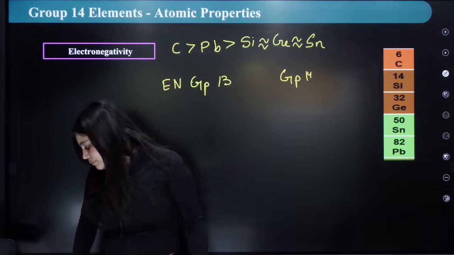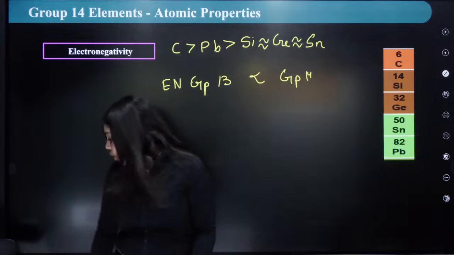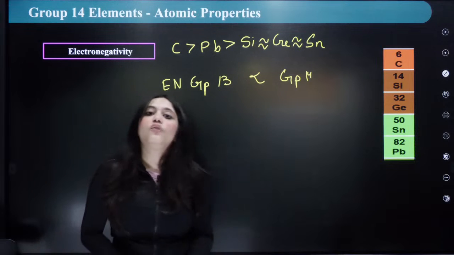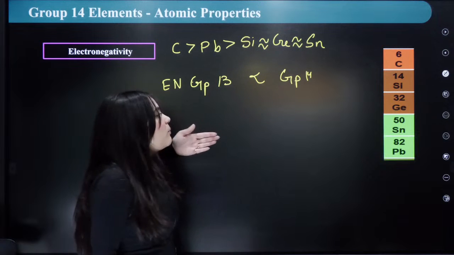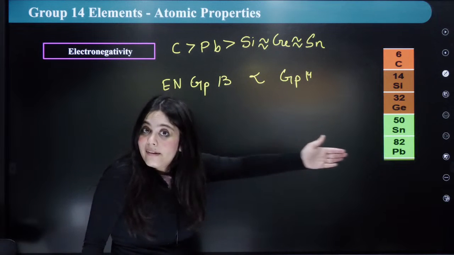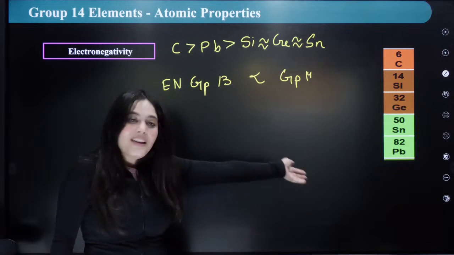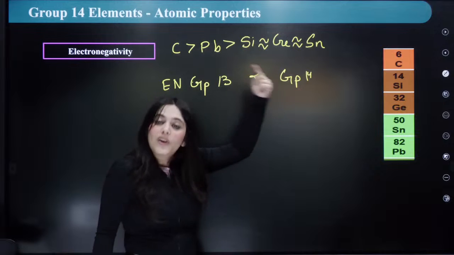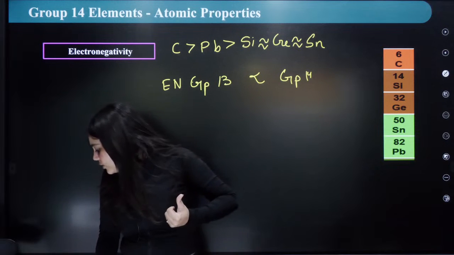Okay? So group 14 is actually more electronegative. Nobody answered me. Group 14 is more electronegative. Why? Because as we are moving from group wise in a period, the electronegativity actually increases along a period, right? So that's why group 14 is more electronegative than group 13. Everybody understood this?